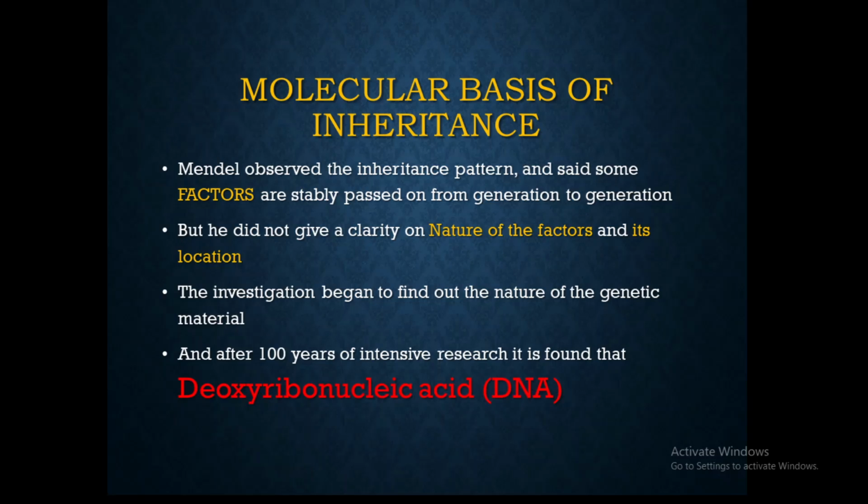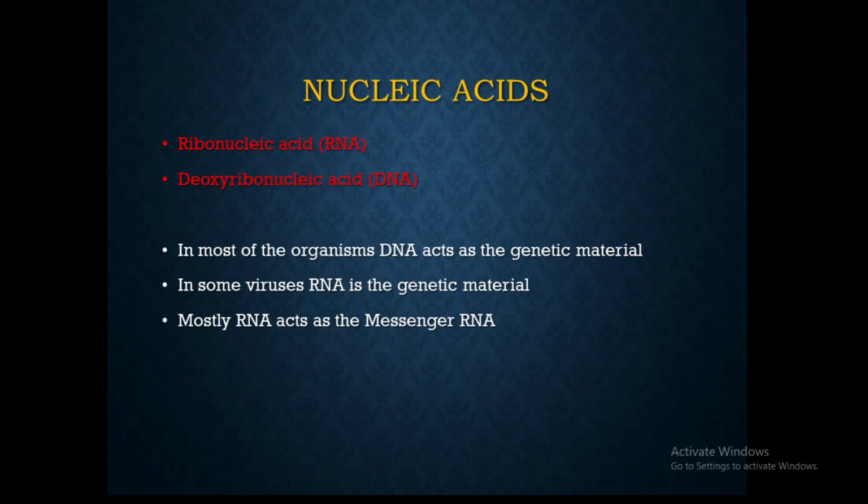The investigation began to find out the nature of the genetic material, and it took almost 100 years of intensive research to find out that the genetic material is deoxyribonucleic acid, in short DNA. DNA belongs to the nucleic acid category, and these nucleic acids are ribonucleic acid and deoxyribonucleic acid. DNA and RNA are the nucleic acids, and these are the genetic material for various organisms.